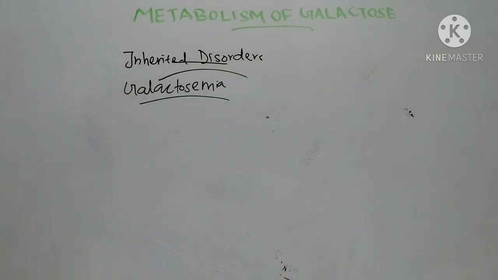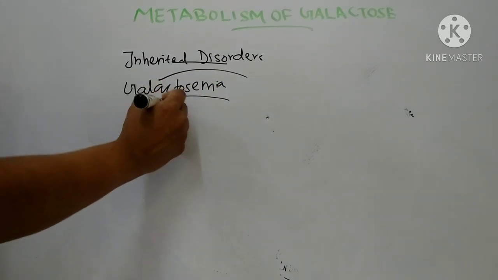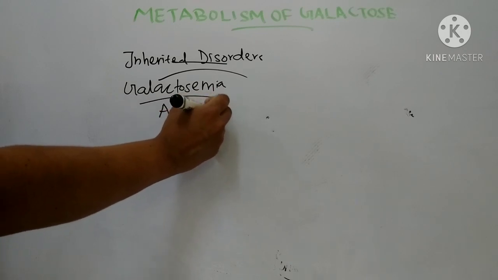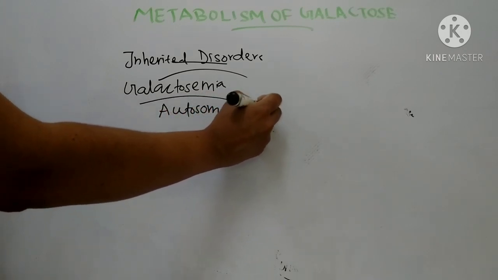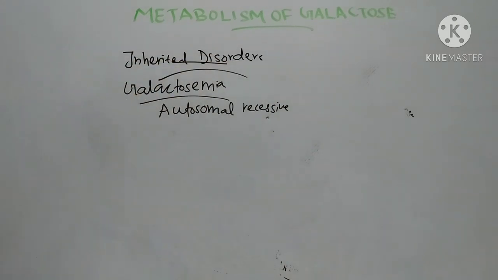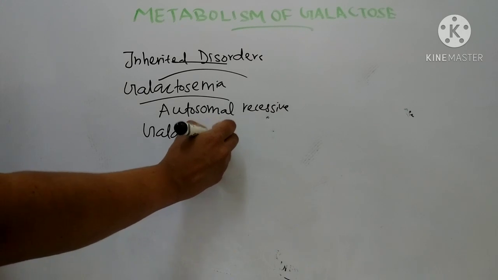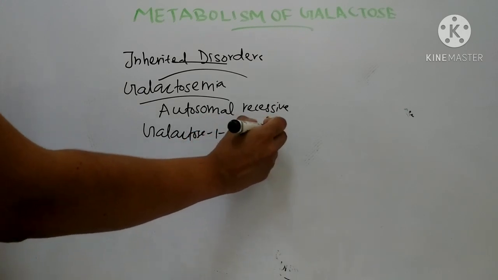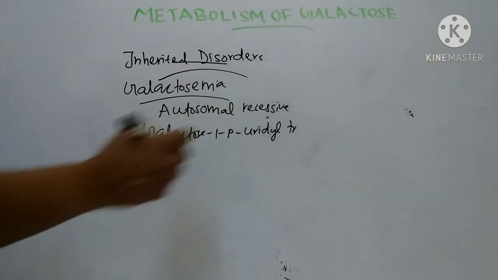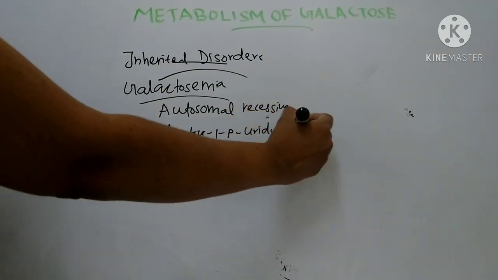It is an autosomal recessive condition. In this, there is inability to convert galactose to glucose in the normal manner due to the deficiency of the enzyme galactose 1-phosphate uridyl transferase.